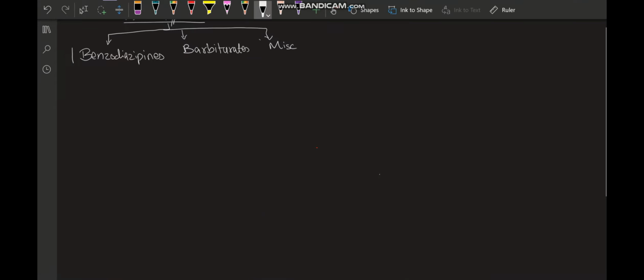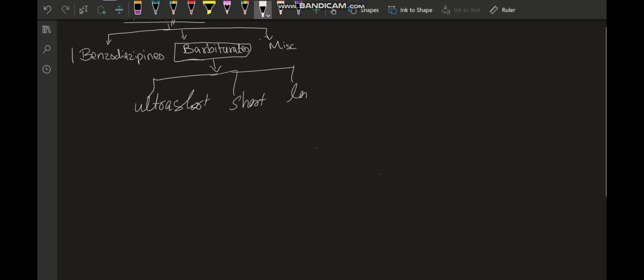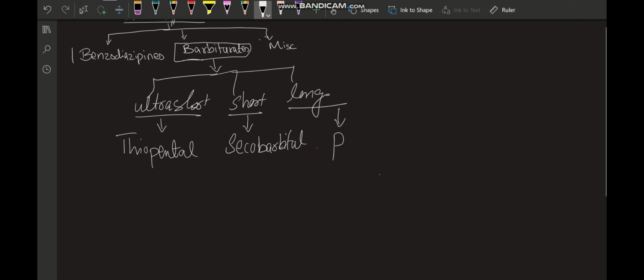Before diving into the mechanism of action, we will see what our other drug group has. It is also divided on the basis of duration of action. Ultra short acting drugs, short acting, and long acting. The ultra short acting one is thiopental. Then there is the short acting one, secobarbital, and the long acting one, which you might have heard about, phenobarbital. Now this one is also an anti-seizure drug.